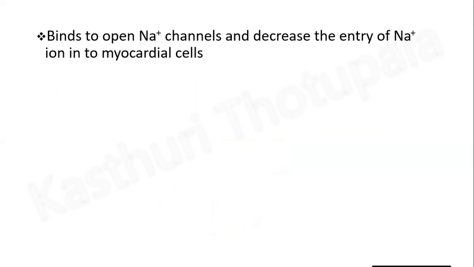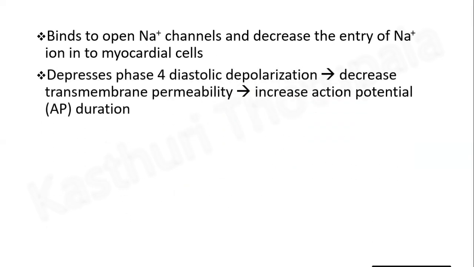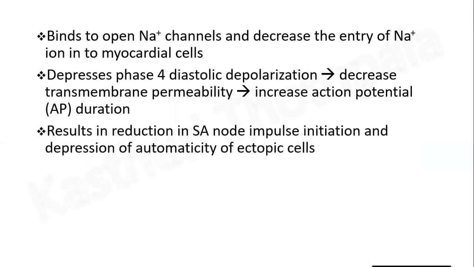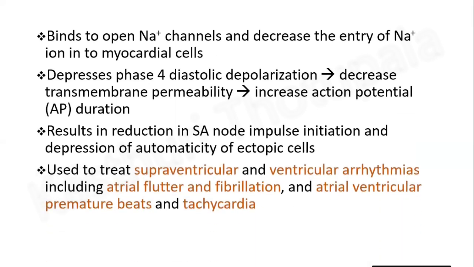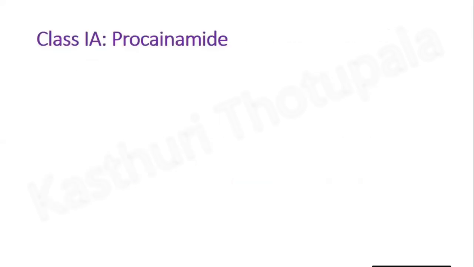Quinidine sulfate binds to sodium ion channels and decreases the entry of sodium ions into myocardial cells. Quinidine sulfate depresses phase 4 diastolic depolarization and thus decreases the transmembrane permeability. Therefore, the action potential duration is increased. This causes a reduction in sinoatrial node impulse initiation and depression of automaticity of ectopic cells. Quinidine sulfate is used to treat supraventricular and ventricular arrhythmias including atrial flutter and fibrillation, and atrial and ventricular premature beats and tachycardia.